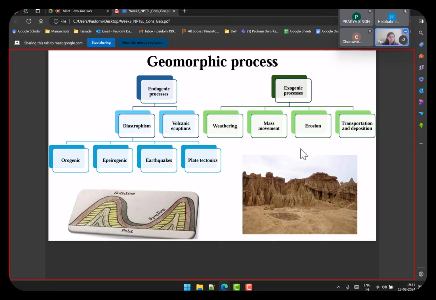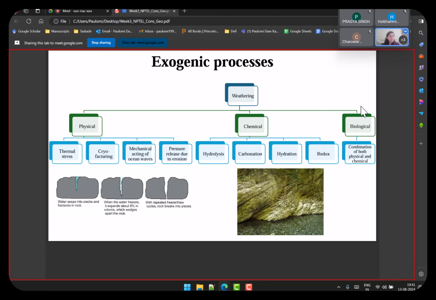But when you talk about exogenic processes, you have other agents that are causing these processes. For example, weathering, mass movement, which we'll see in the next slide, erosion, and transportation and deposition. So as I mentioned, we will now see exogenic processes. First is weathering. Weathering, as the name suggests, is anything to break away or weather away. They can also be of three types depending on what is causing them.